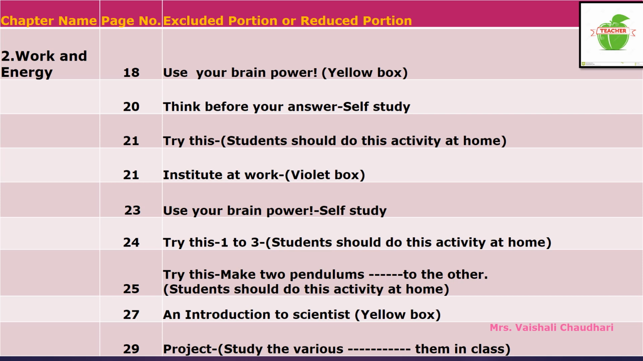Now on page number 29, after your exercise questions, children, one project is given. The project name is: study the various instances of transformation of energy you see around you and discuss them in the class. So this project is omitted from your syllabus. Now we have seen the reduced part of chapter 2, that is work and energy.